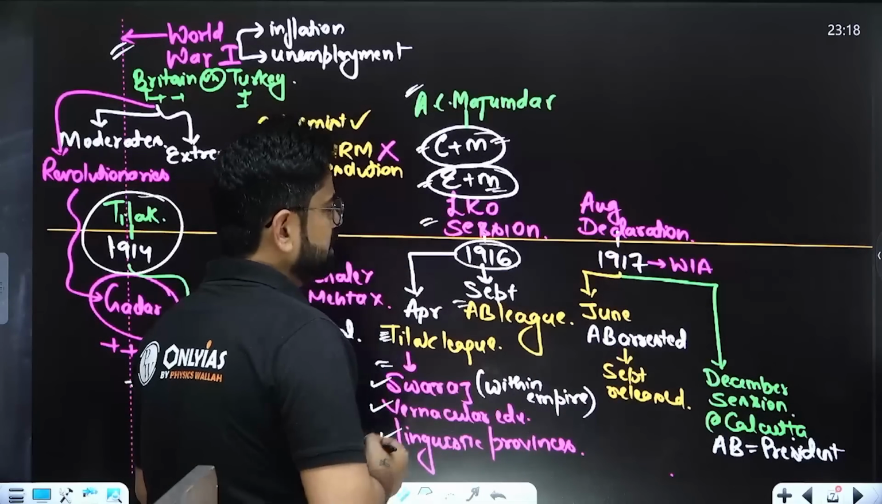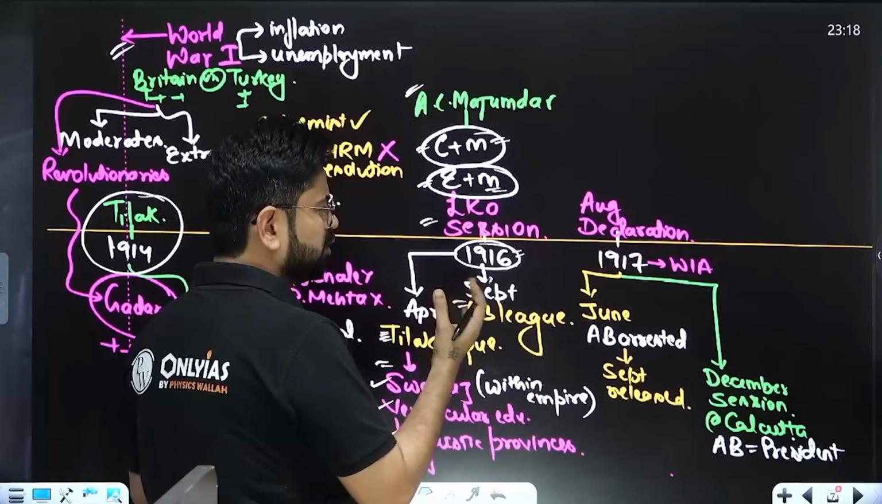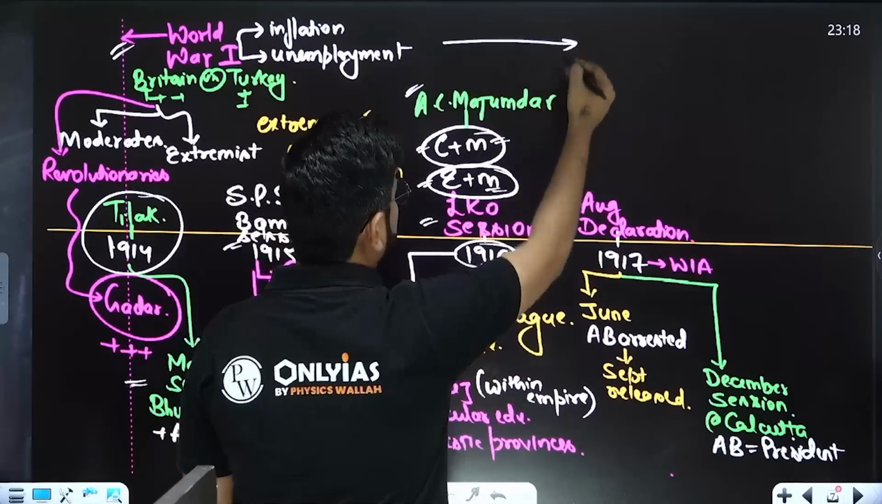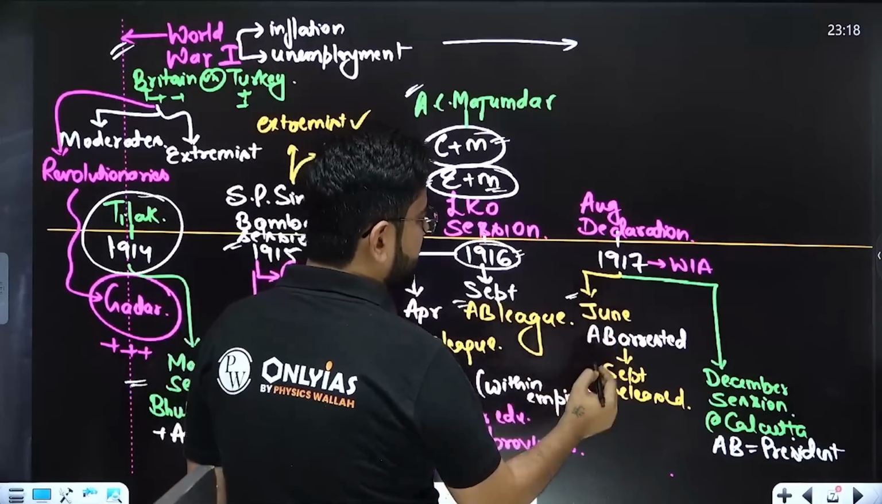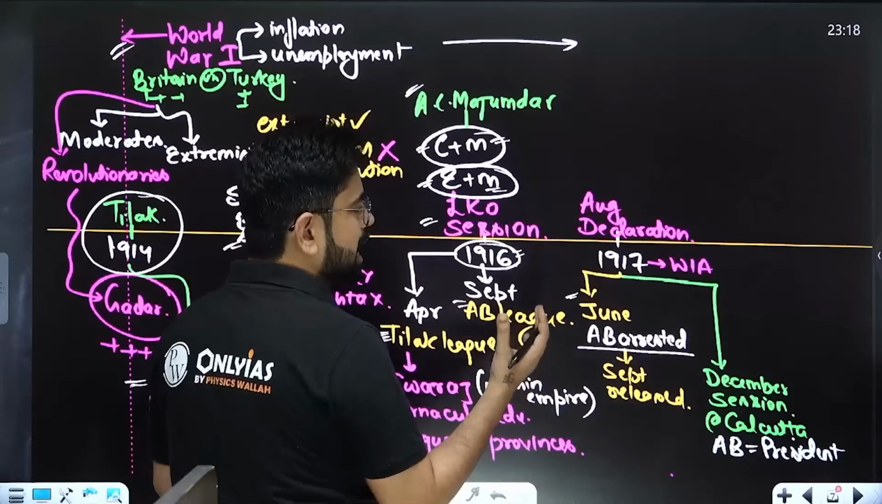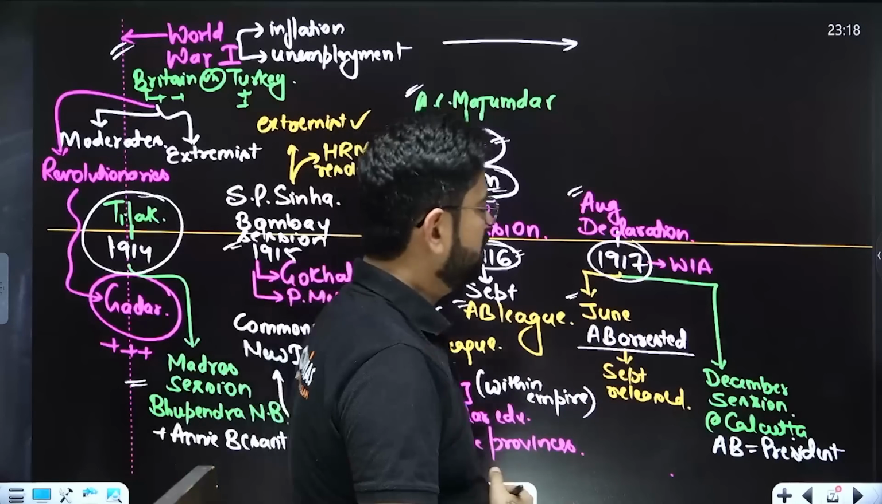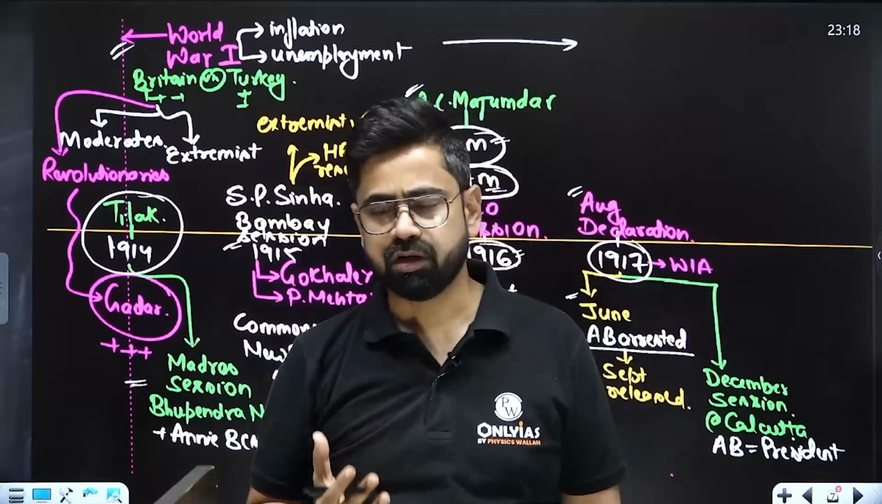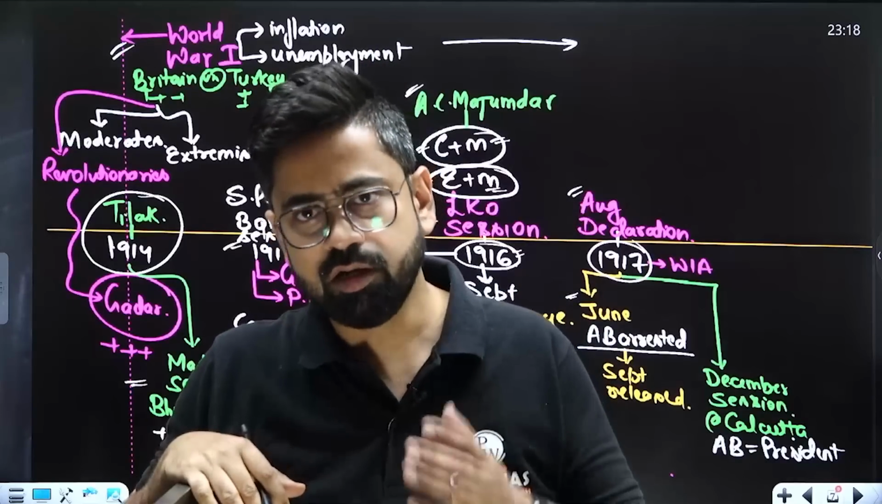Now by this time, the Home Rule movement was full-fledged. Everybody was participating in it. It was going great. Anyway, World War was on, so the government was also worried, and eventually in June, Annie Besant was arrested. There was more backlash because of this, and finally in August 1917, they came up with the August Declaration. So for the very first time, Britain gave this August Declaration, right?